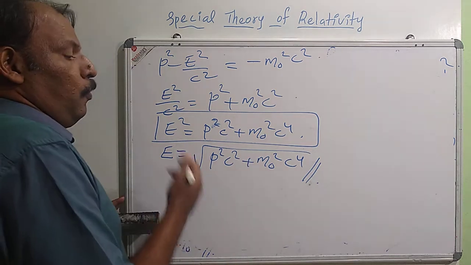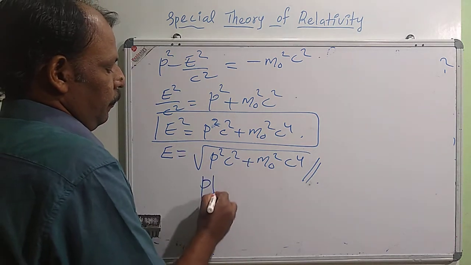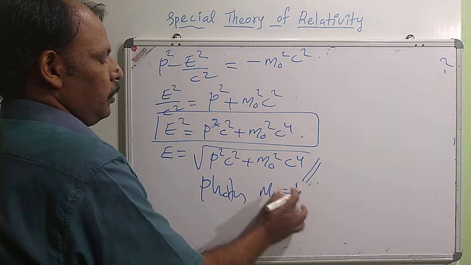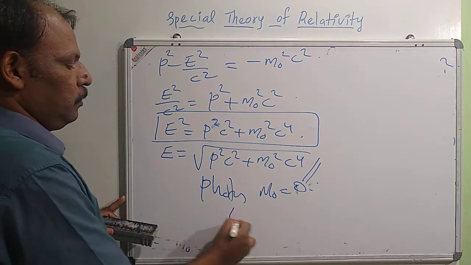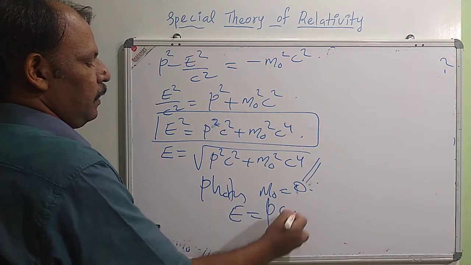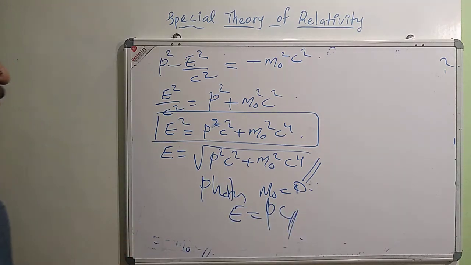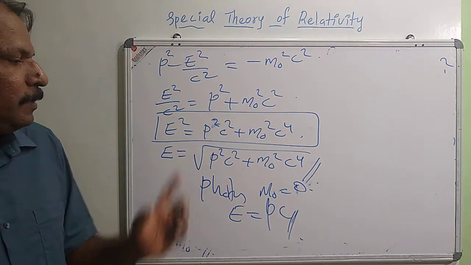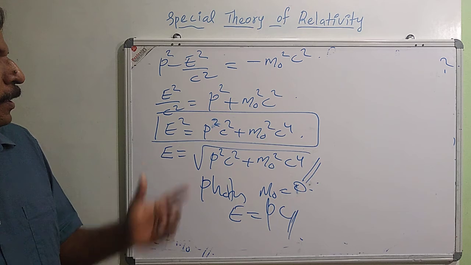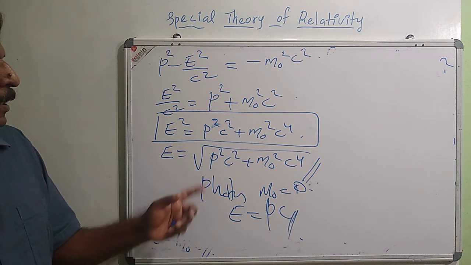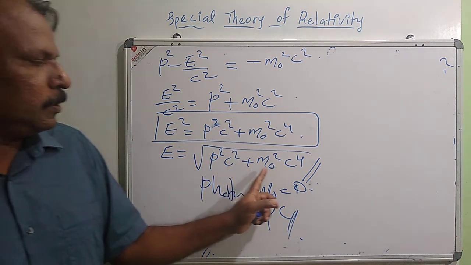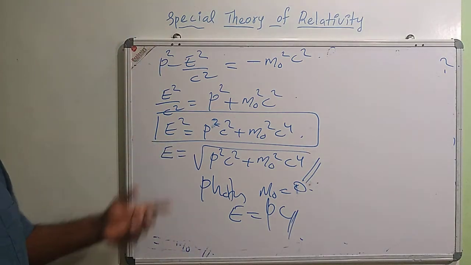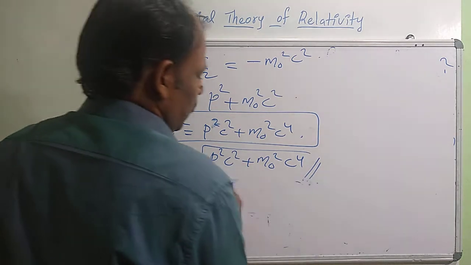For photon, the rest mass m0 equal to 0. If m0 is equal to 0, the energy of photon we can write as E equal to Pc. So this is the relativistic expression for energy, which is given as E is equal to root of p square c square plus m0 square c raised to 4, where m0 is the rest mass.